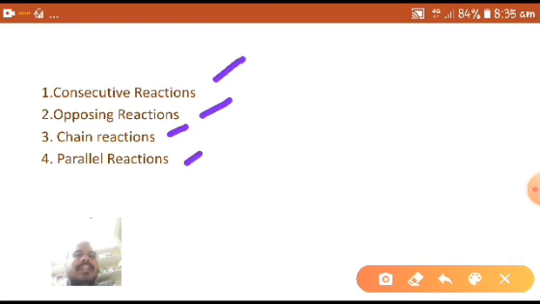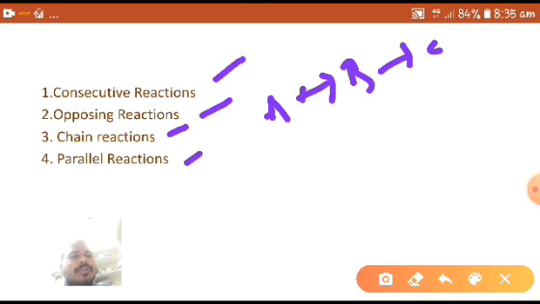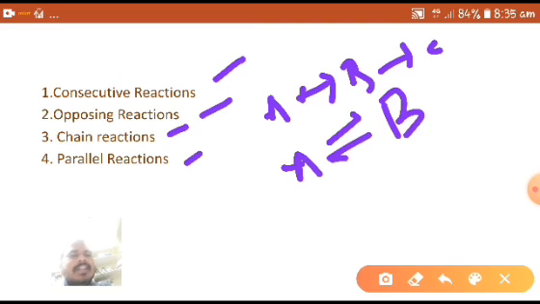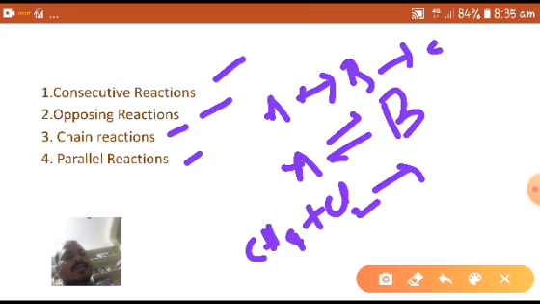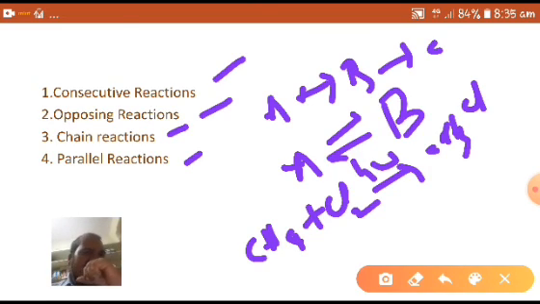In consecutive reactions, the reactions proceed like this. Opposing reactions are nothing but reversible reactions. Chain reactions: we know the chlorination of methane in the presence of light is one of the famous examples of chain reactions.